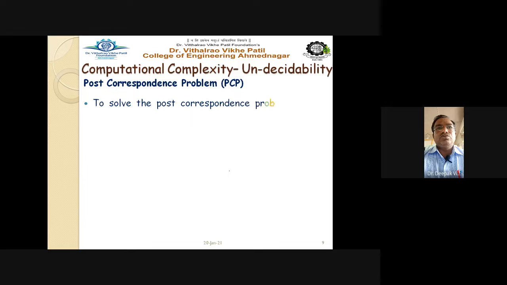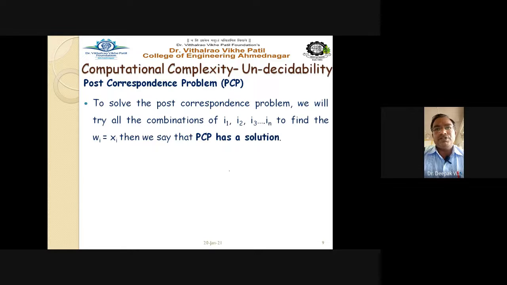So to solve the post correspondence problem, we will try all the combinations of I1, I2, I3 up to In to find Wi equal to Xi. That means we have to find that each and every string from the first set, A, must be equal to each and every string from the second set, B. Then we say that PCP has a solution.